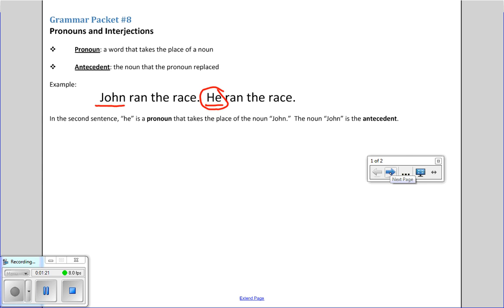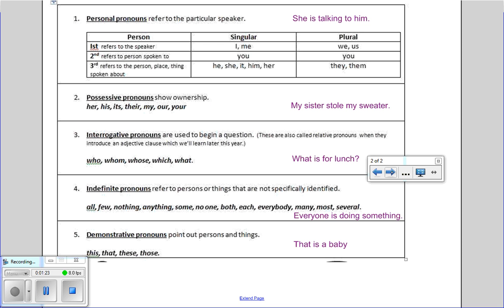There are several types of pronouns. The first one we're going to talk about is a personal pronoun. Personal pronouns can either be first, second, or third person, and they refer to the particular speaker. First person is when the speaker is included.